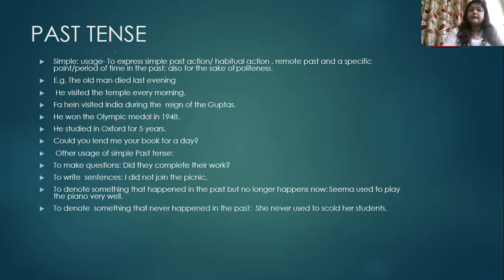Then to denote something that never happened in the past. She never used to scold her students. So both to denote an action that happened earlier and does not happen now, and also an action that never happened in the past, we use simple past tense.